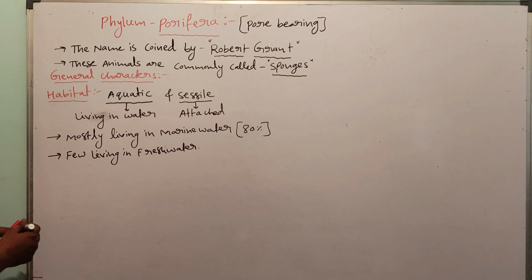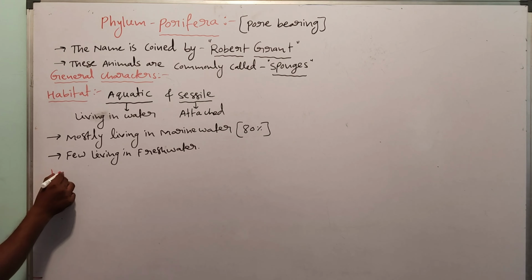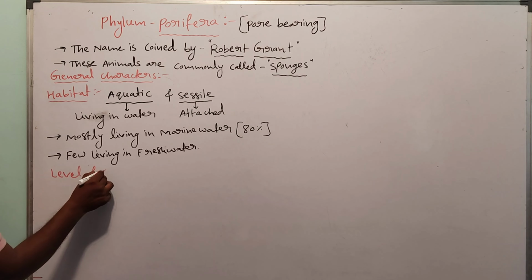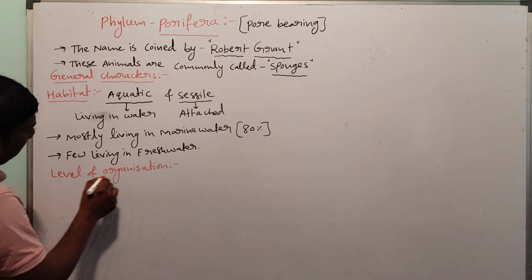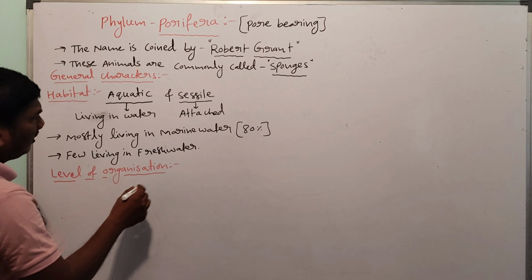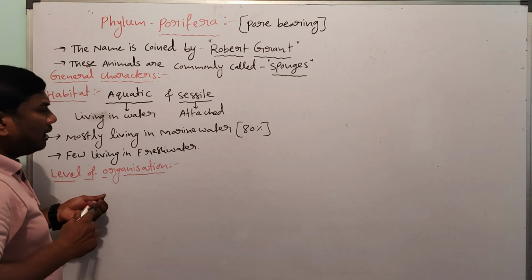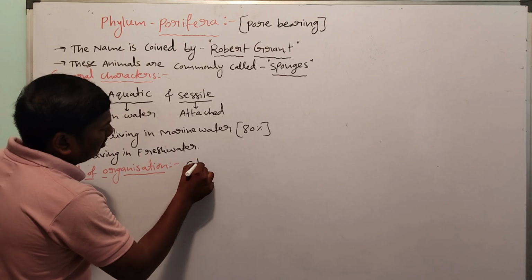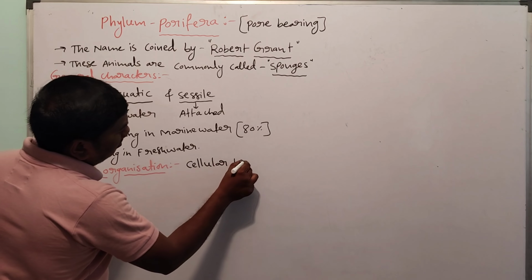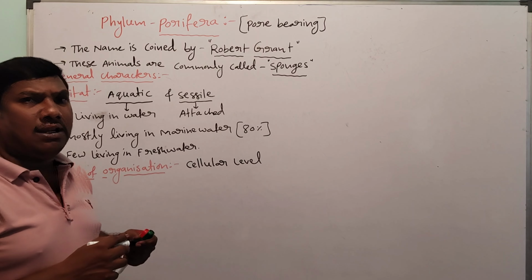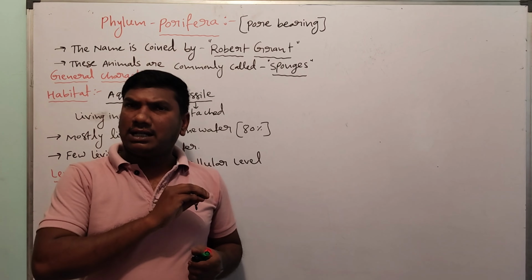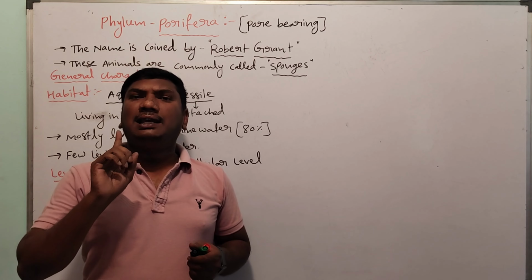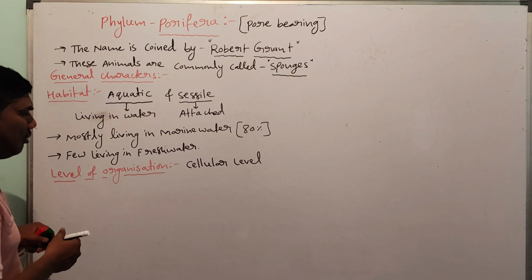Next one, level of organization. In phylum Porifera, the level of organization is cellular. Cellular level means only cells are present in the animal body. Tissues, organs and organ systems are absent. So they are called primitive multicellular animals.